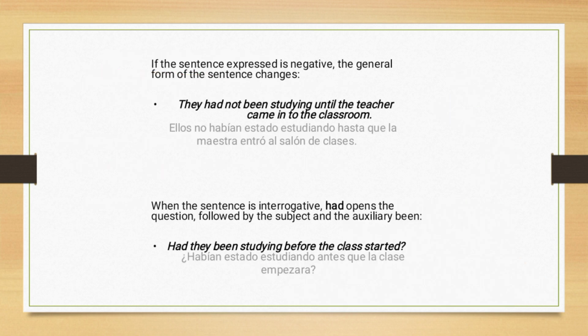If the sentence expresses a negative, the general form of the sentence changes. They had not been studying until the teacher came into the classroom. When the sentence is interrogative, had opens the question, followed by the subject and the auxiliary been. Had they been studying before the class started?